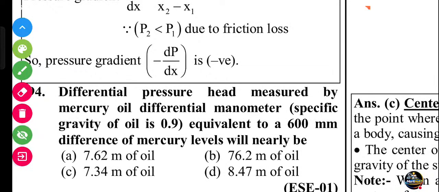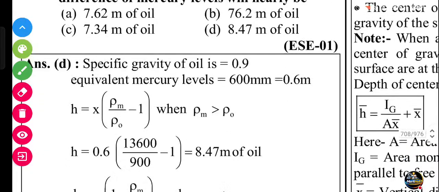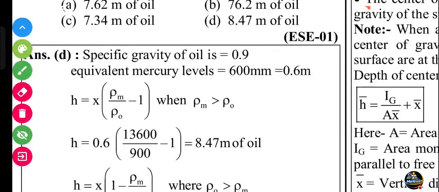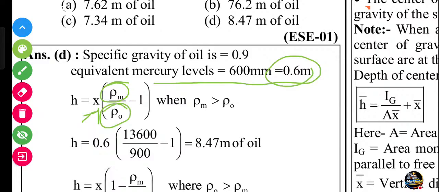Next question. Differential pressure head measured by the mercury oil differential manometer equivalent to 60 mm of the difference of the mercury levels. Here, put 0.6 as X, and the density of the manometer liquid is 13600 and the oil is 900, minus 1, and you get 8.47 meters of the oil.